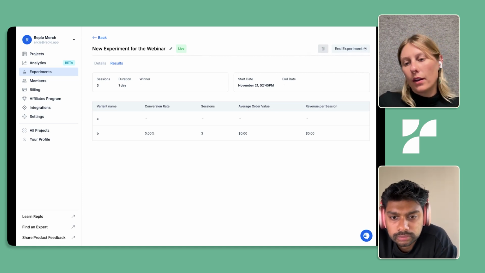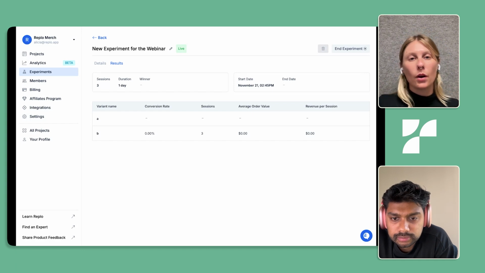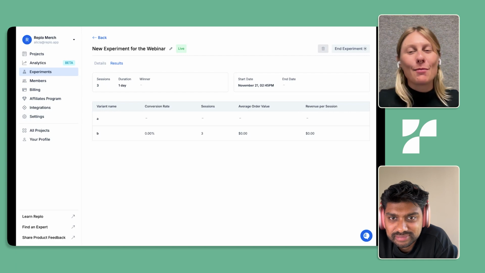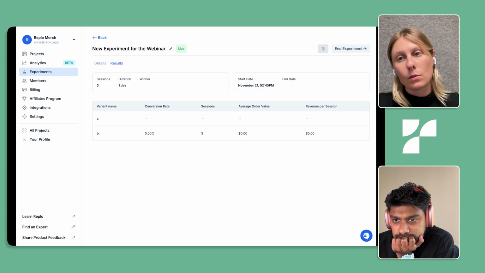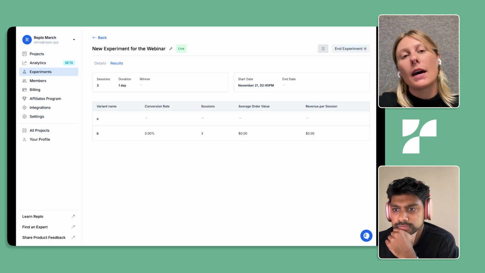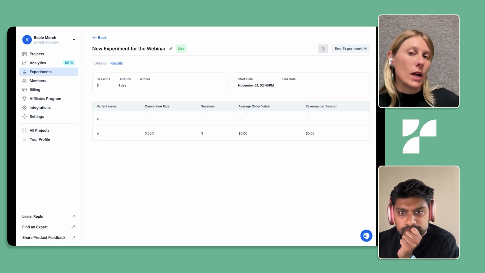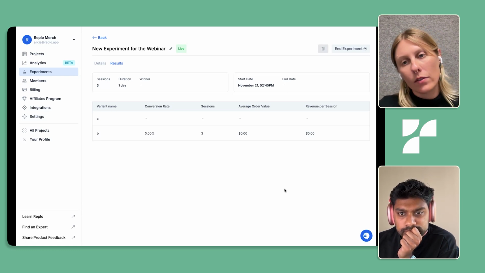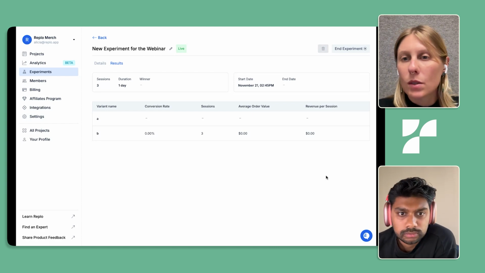A big question that we've been asked that is going to be coming shortly is a measure to see which one is most likely to win. So we've developed our own definition of likelihood to win. It is in progress right now of being implemented. That should help a lot of our customers get a better sense of which variant in this experiment is most likely to win based on the results that we have. We are actively working on adding that to our experiments products right now. But right now you can still see all of these key metrics and make these decisions for yourself on who the winner is for these different experiments.